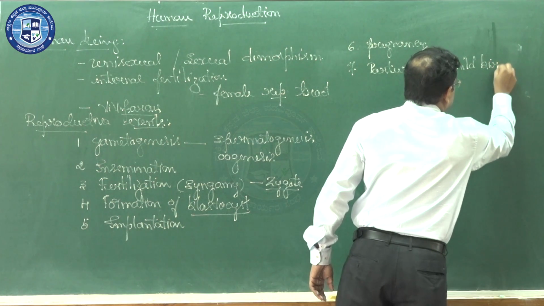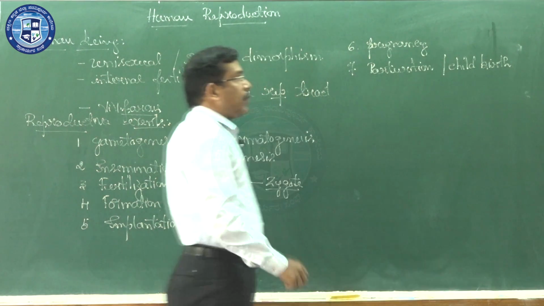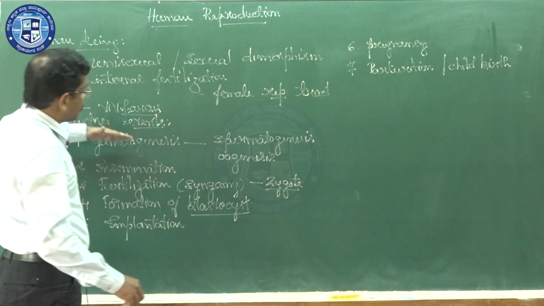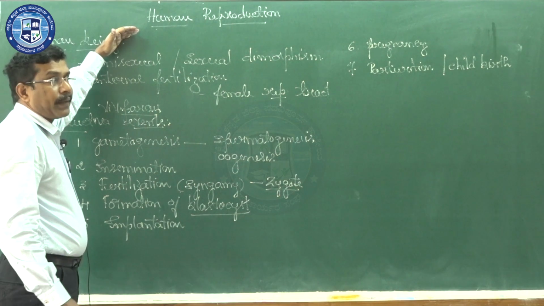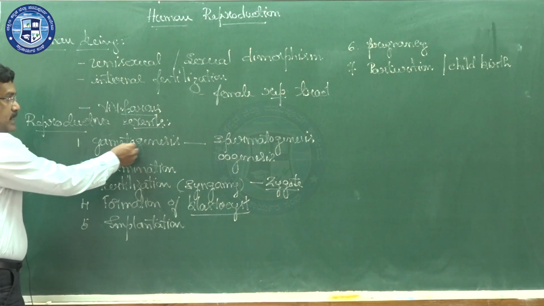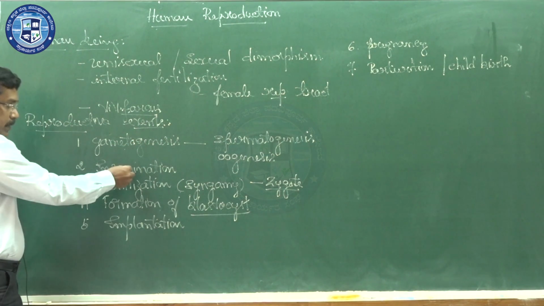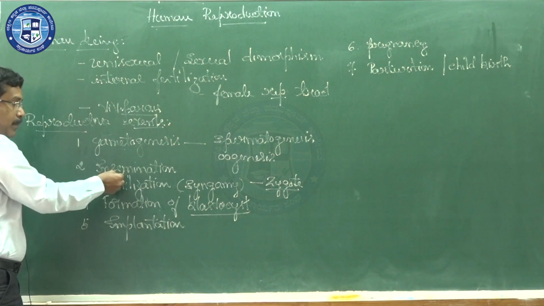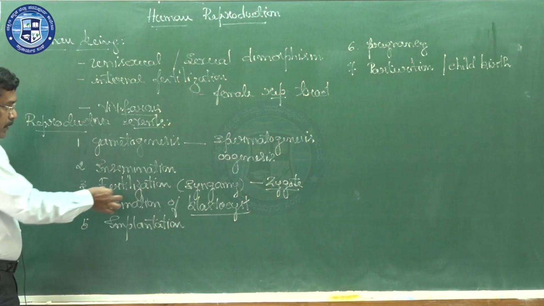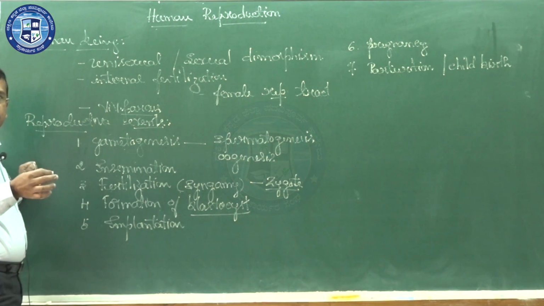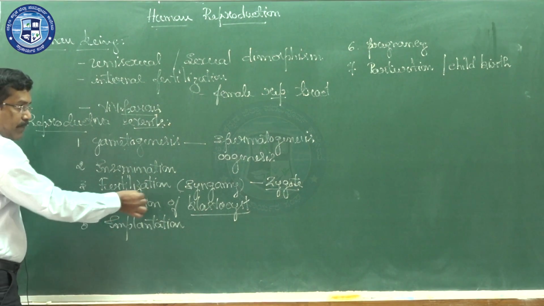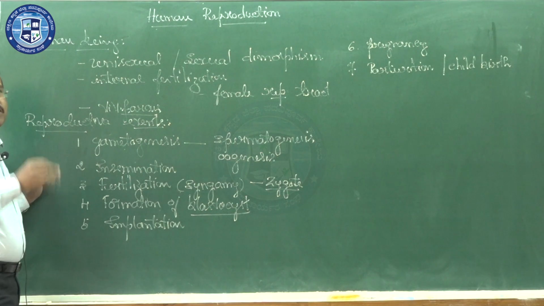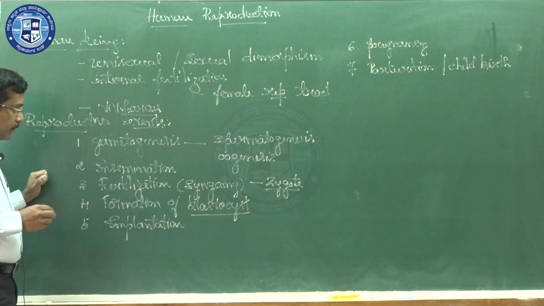So, these are the sequence of events which will take place in reproduction related to human beings. First one is gametogenesis, formation of gametes. Next one, transfer of gametes, or transfer of sperm in the form of semen into the female reproductive tract, called insemination. Third one is fertilization. Fourth one is the formation of a blastocyst and transfer of the blastocyst to the uterus.